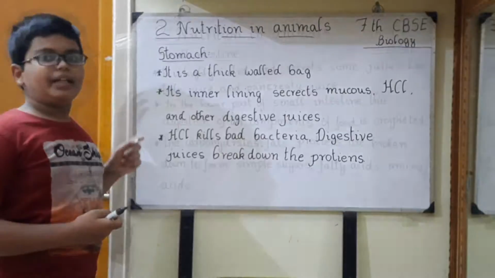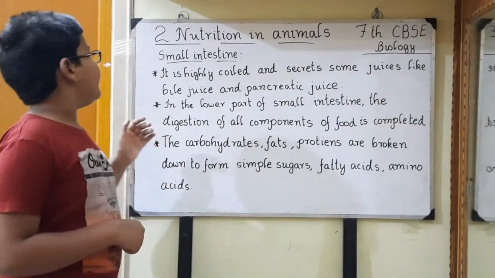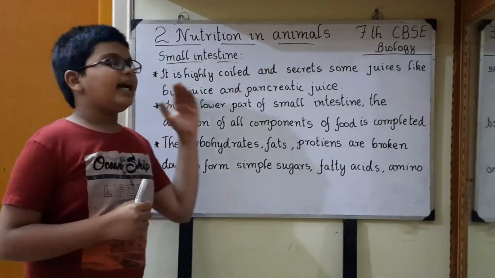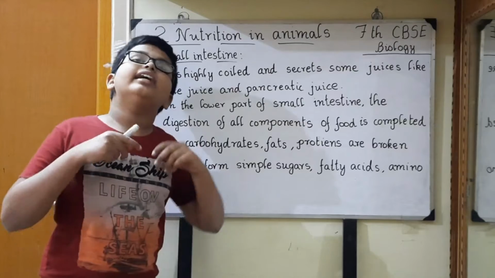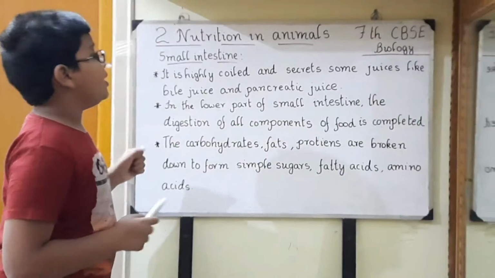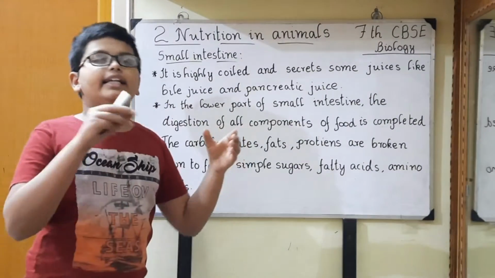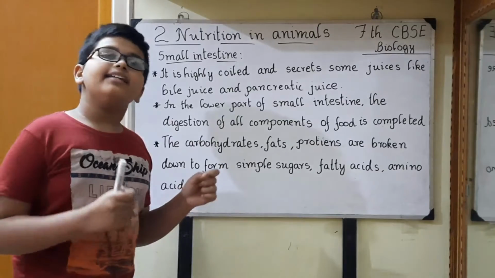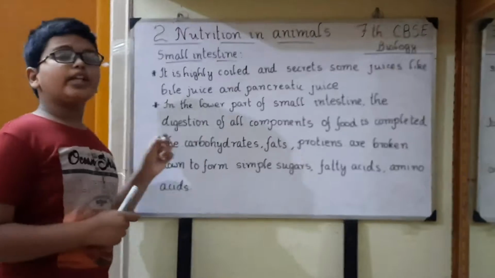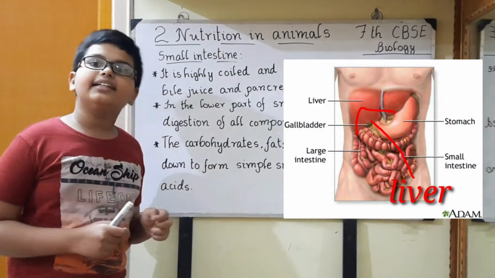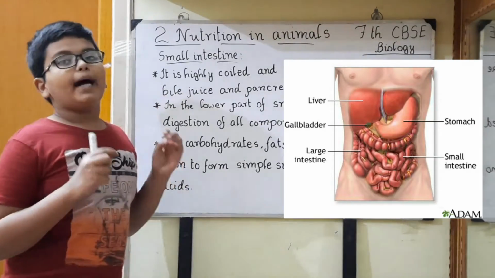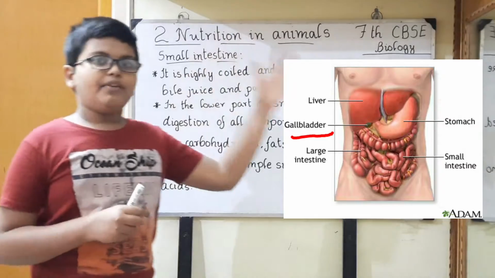This is about the stomach. Next we will see the small intestine. It is highly coiled and secretes juices like bile juice and pancreatic juice. It is so highly coiled that it can be 6 to 7 meters long. The small intestine looks like this. Bile juice comes from the liver. The liver is the largest gland in our body. The liver prepares the bile juice and stores it in a part called the gallbladder. The liver looks like this.